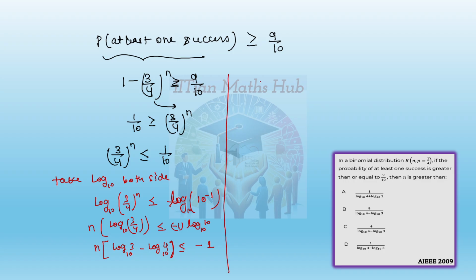So n will be less than or equal to minus 1 upon (log of 3 base 10 minus log of 4 base 10). But in the options they are giving 4 minus 3, so you have to take the negative sign common, and if you take the negative sign common, the inequality will get reversed. Actually, we should take the negative sign on the left side only, but we missed that part. Let's take it on the left side so that you can understand the inequalities also.